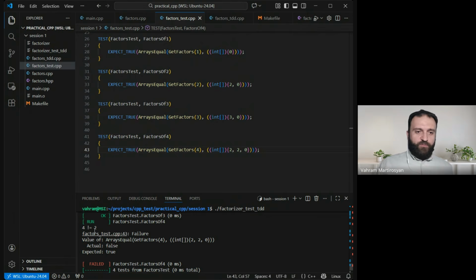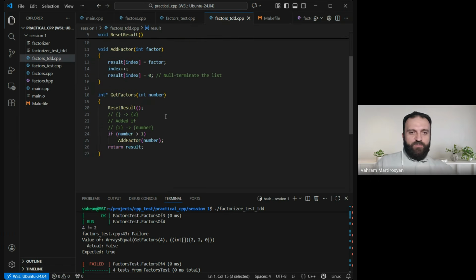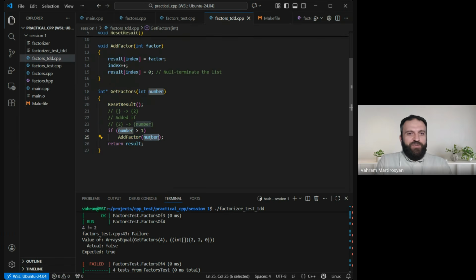And what is wrong? Well, 4 and 2 are not equal. So 4 and 2, I was hoping to have 2, but I have 4. Why is it like that? Because, well, what I have, it just adds 4, right? If the number is greater than 1, it just adds the number to the factor list. But 4 is not really a correct number to be added.